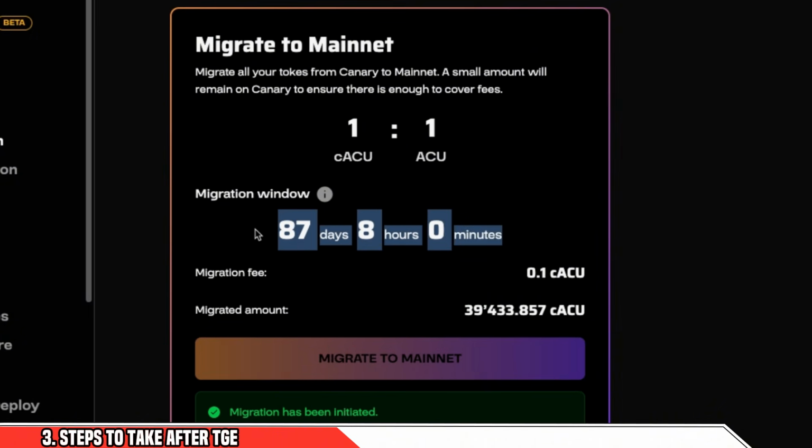Now, remember, you only have 90 days post TGE, 87 days from the date of this video. So if you miss out this part, you will lose all of your tokens. So you have to do this, but to do this, you have to make sure that you have unstaked.